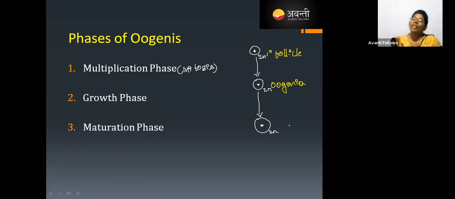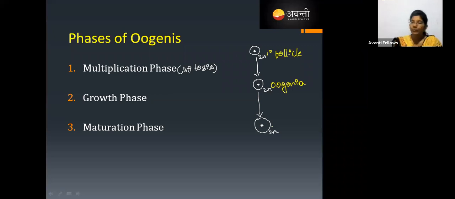And now this is called what? After the growth phase, the product is called what? In spermatogenesis, this is not an egg. In spermatogenesis, it is called a primary spermatocyte.